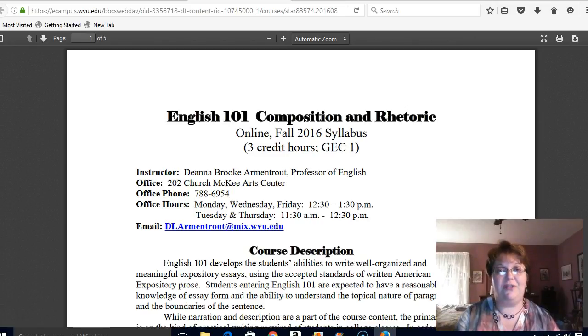Just go to the WVU ITS page, wvu.edu. If you want to, just in their little search bar, type in Microsoft Office for Students or something like that, and that should take you to the page with the directions for downloading that to your computer. And you will have that download for as long as you are a WVU student, whether you're on the main campus or at Potomac State. Okay, so let's get rid of that.